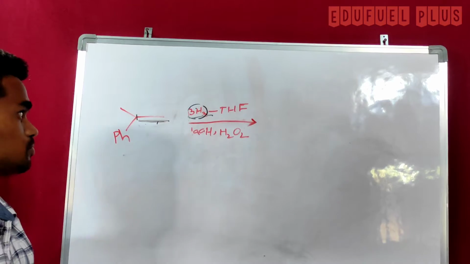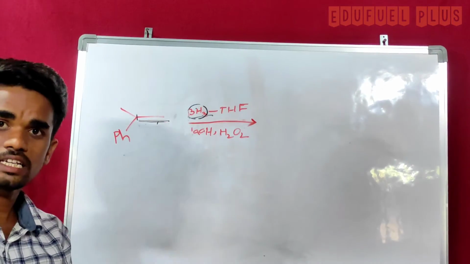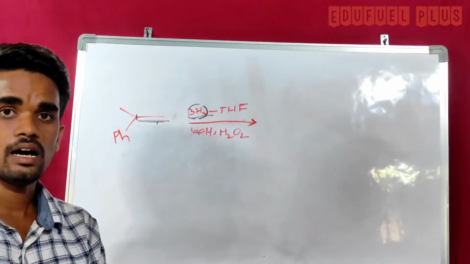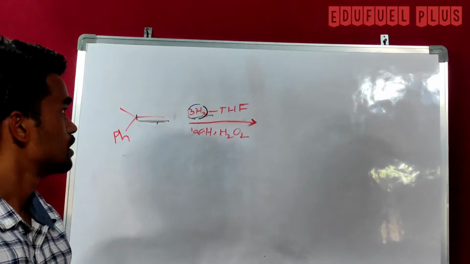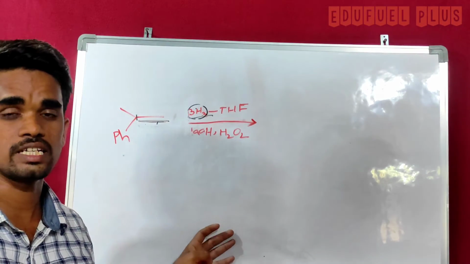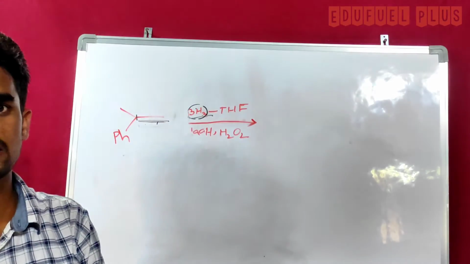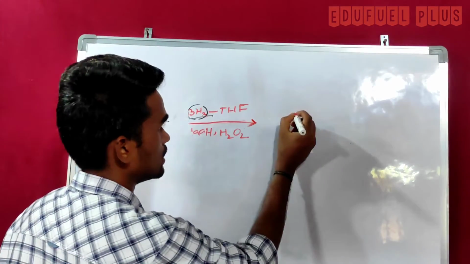See here, the hydroboration reaction is a concerted single step reaction. There is no formation of intermediate stages, so it takes place in a single step. So the reaction takes place like this.